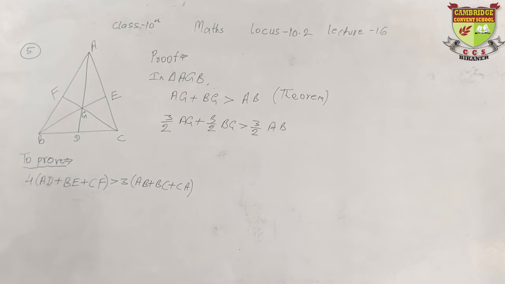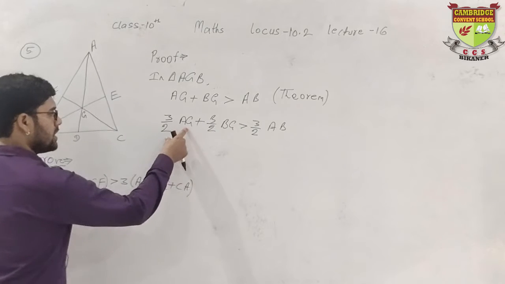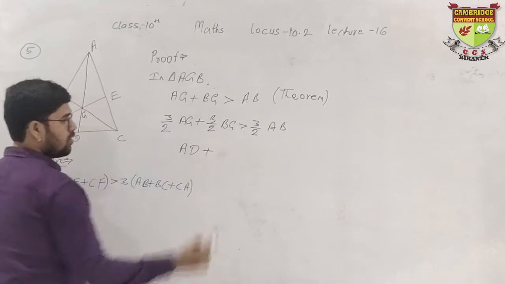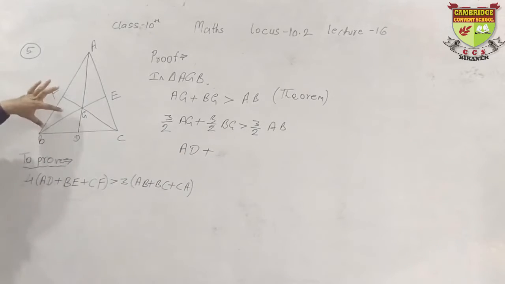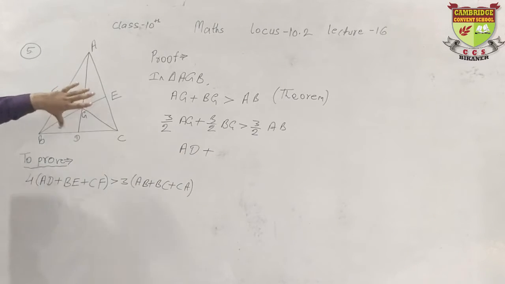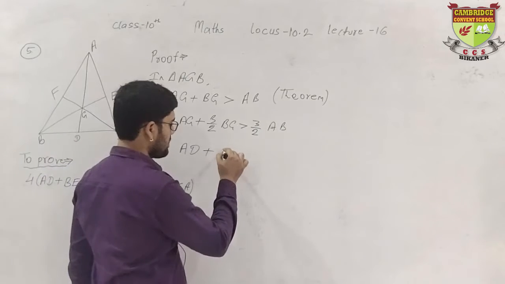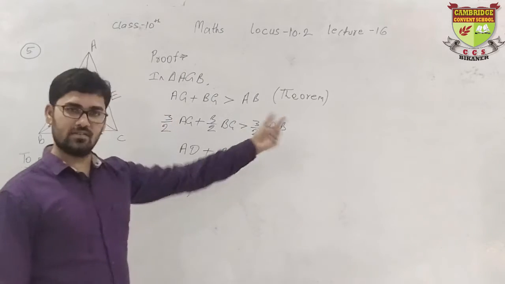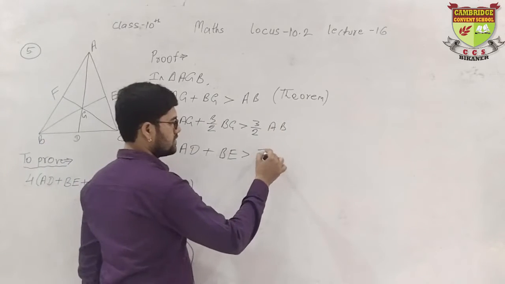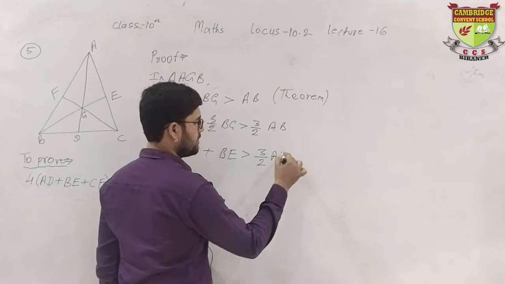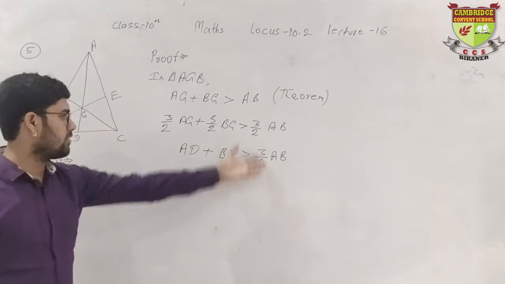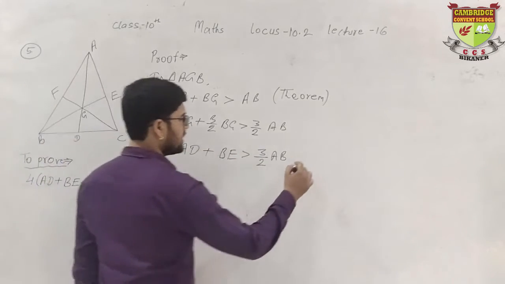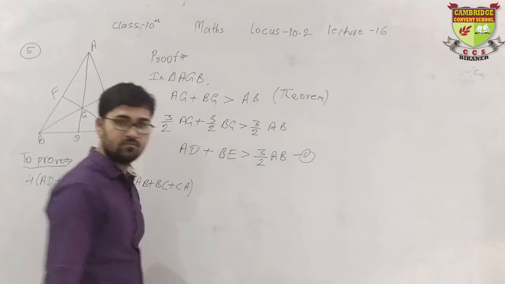So 3 upon 2 AG is AD, plus 3 upon 2 BG, of course, is BE. This is greater than 3 upon 2 AB, because this kind of rule is not for the sides, this is only for the medians, right? So take this as equation number 1.